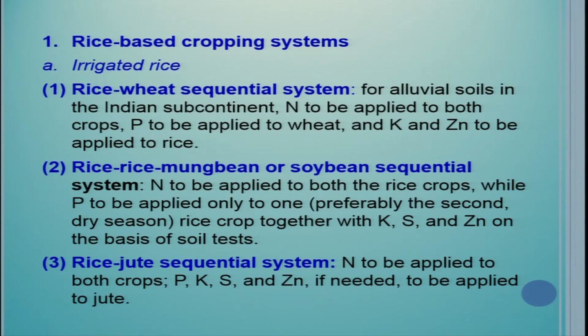Next is rice, mung bean or soybean sequential system. Nitrogen to be applied to both the rice crops, while phosphorus to be applied only to one, preferably the second crop. Rice cropped together with potassium, sulfur and zinc on the basis of the soil test. So this is the recommendation. The third system is rice jute sequential system. Nitrogen to be applied to both crops, phosphorus, potassium, sulfur and zinc if needed to be applied to jute only.